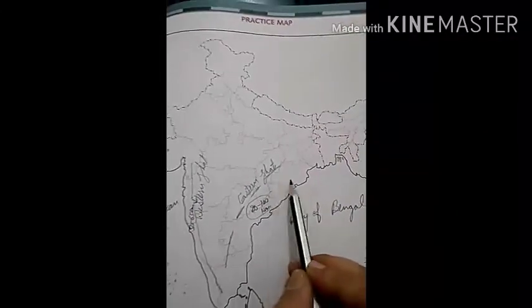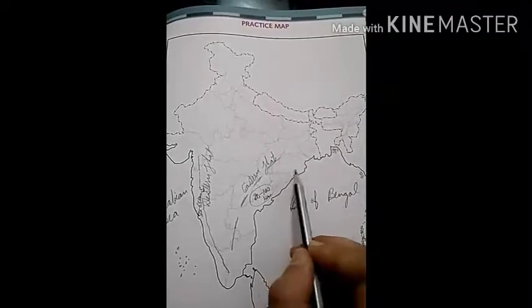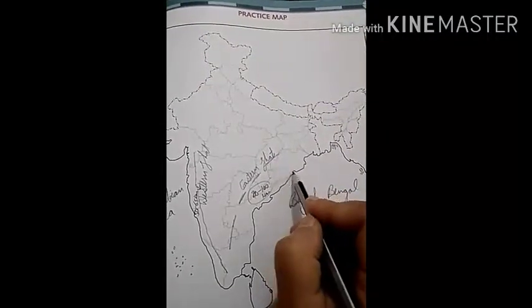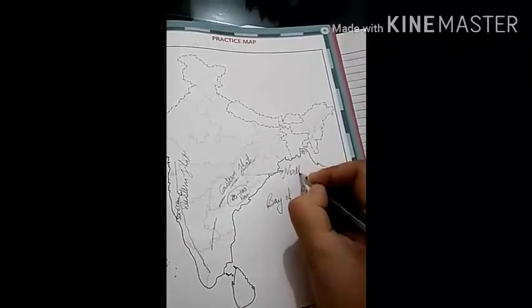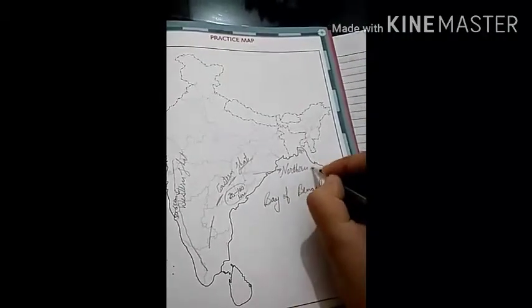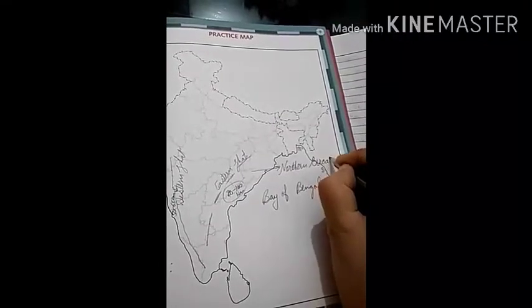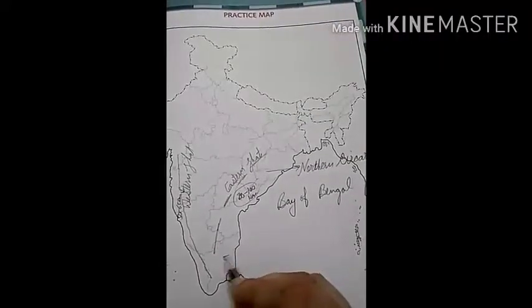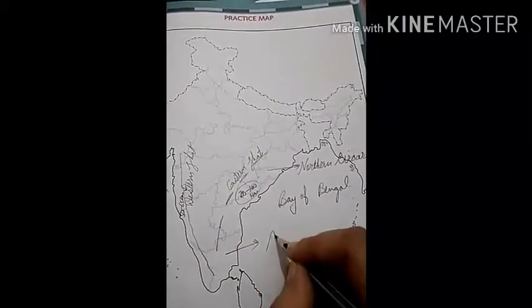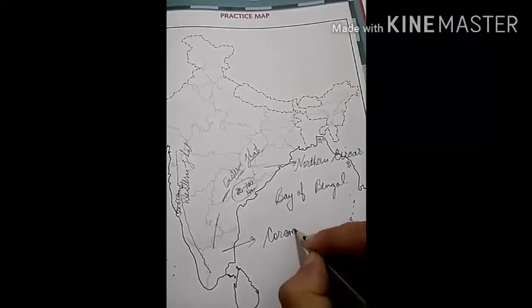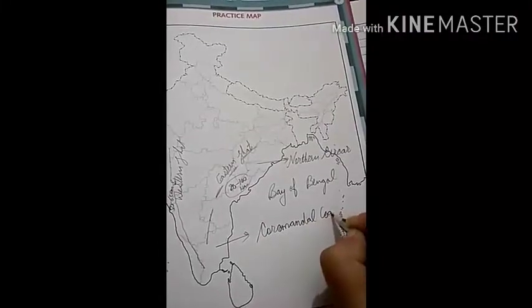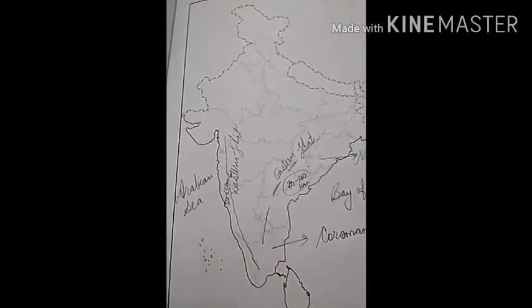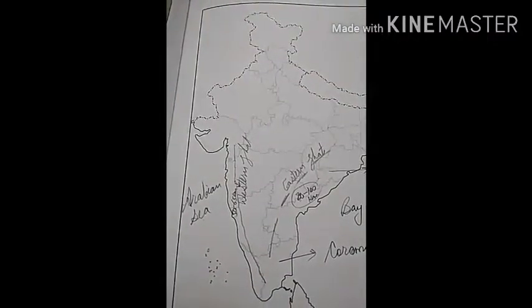The northern part of the Eastern Coastal Plain is known as Northern Sircar, while the southern part is known as Coromandel Coast. The Western Coastal Plains are divided into three parts.